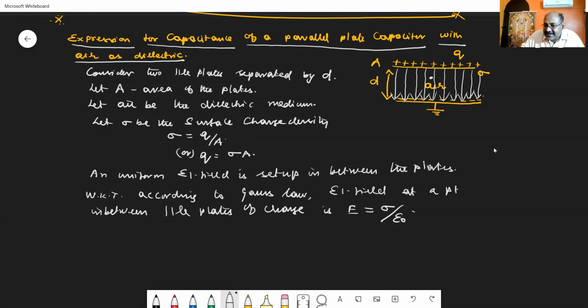If the electrical field is known, I can calculate the potential difference. We know that the modulus of the electrical field is equal to V by d. Therefore, potential V is equal to E into d. We have calculated E as sigma divided by epsilon 0, so the potential difference between the two plates is given by sigma d by epsilon 0.